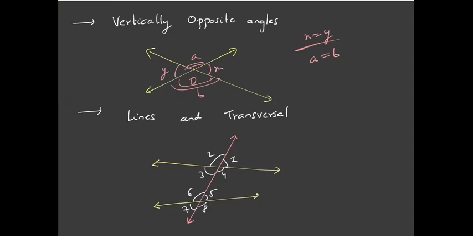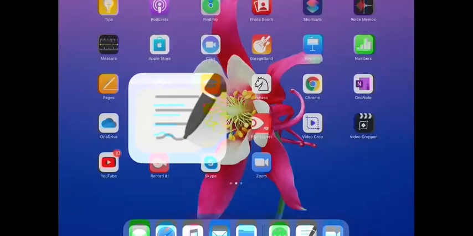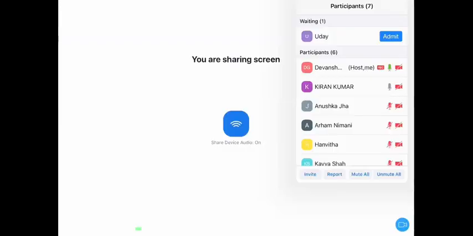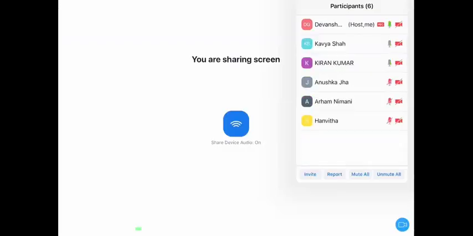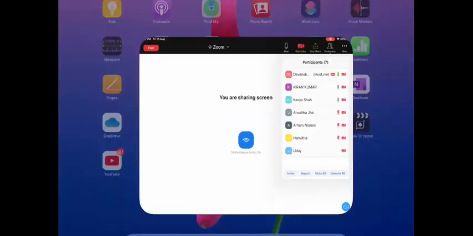Anyone? How can we prove that these vertically opposite angles are equal?